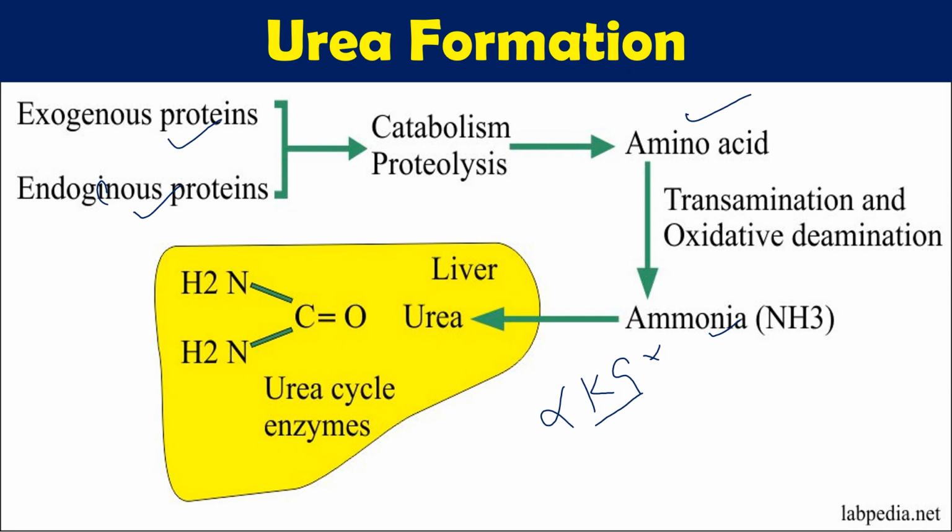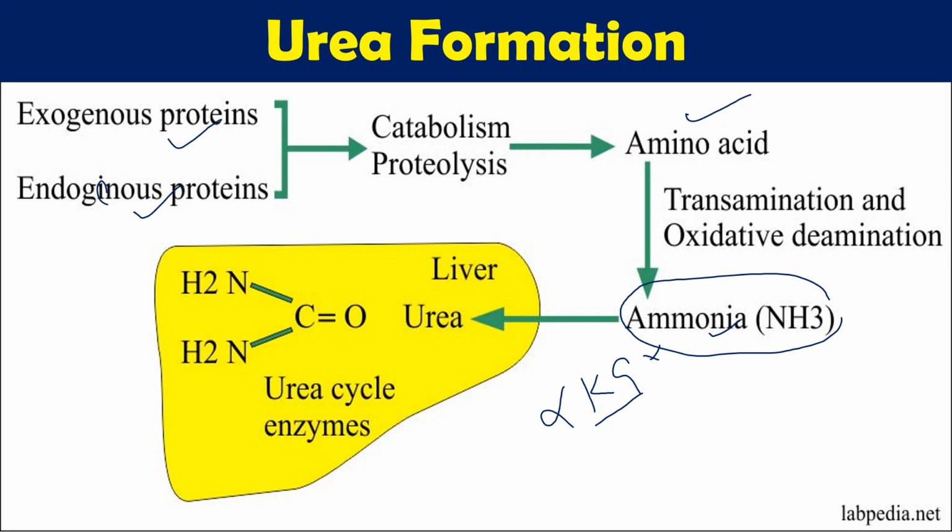So that is another drawback, another issue that will be created. That's why ammonia needs to be removed, to protect our body from alkalosis as well as protect our brain from energy loss, meaning there should be some kind of ATP generation. The normal level of ammonia in our body is 30 to 60 micromoles. But whenever we have more proteolysis, more protein degradation, or we take protein in the diet, more ammonia will be produced, and we need to remove that ammonia.